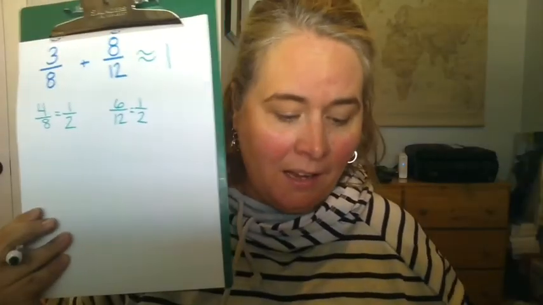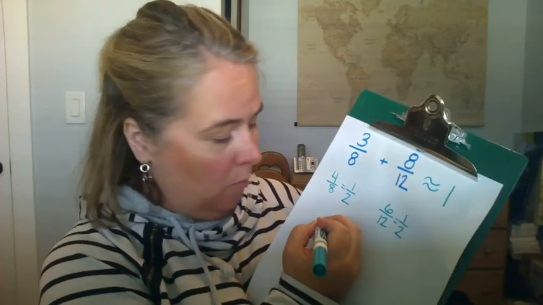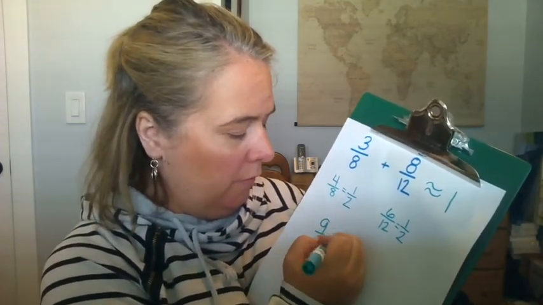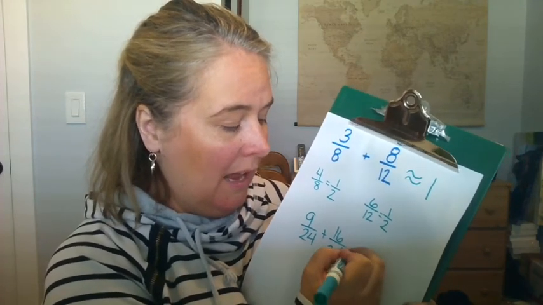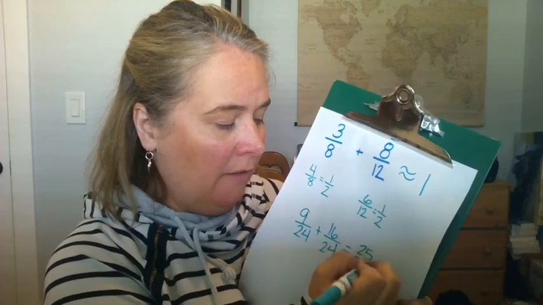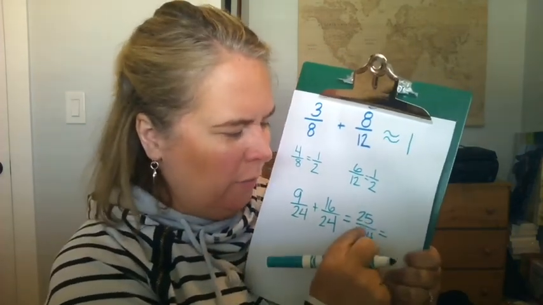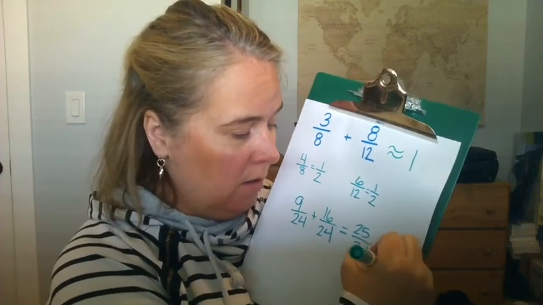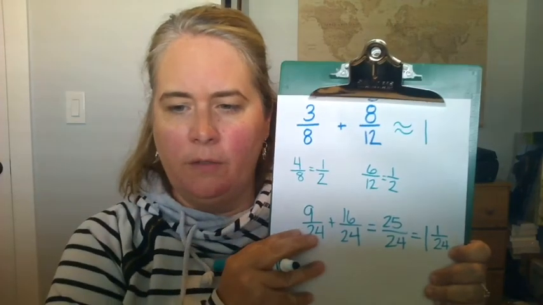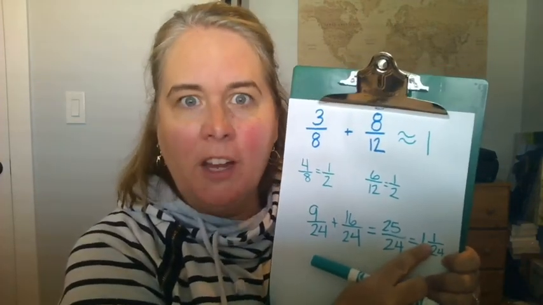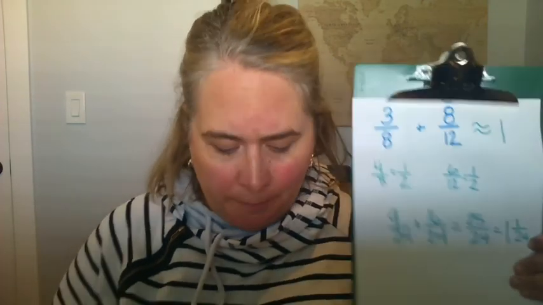If I go back, which is my last success criteria, and check, I ended up with 9/24 plus 16/24, and that gave me 25/24, which I knew was 24/24 is 1 whole and 1/24, 1 little 24th left over. 1/24 is very close to 1 whole, so my estimate was really close.